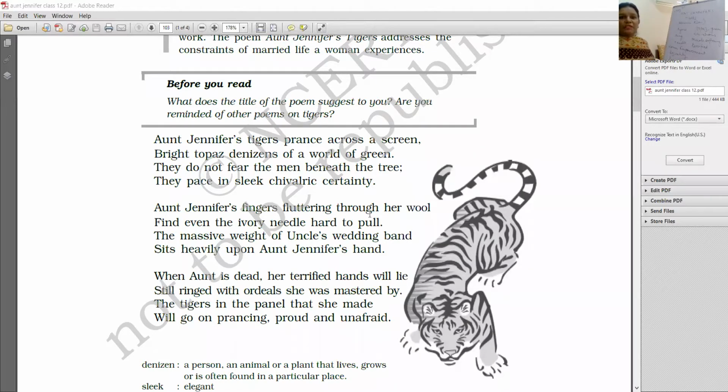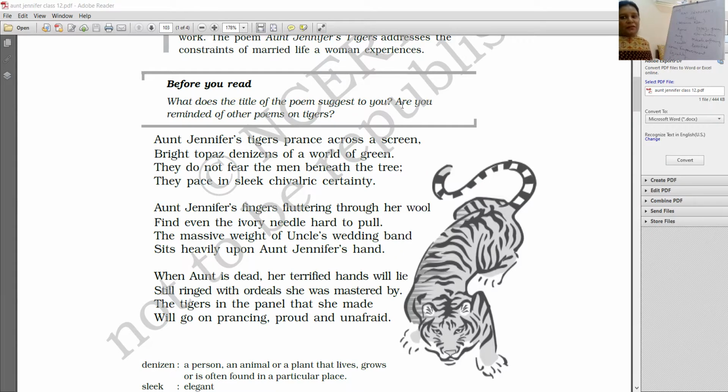What does the title of the poem suggest to you? Are you reminded of other poems on tigers? In your earlier classes, you have read a poem. If you remember in class 10, Tiger in the Zoo. And other poems that you might have read. And in class 10th earlier, there was this chapter, Mrs. Packletide's Tiger, right? So that was also about shooting the tiger and how Mrs. Packletide, for her vanity and for her pride, shot those tigers, right?